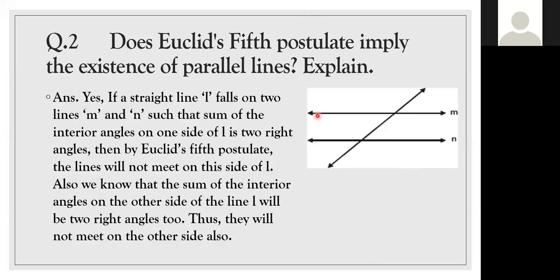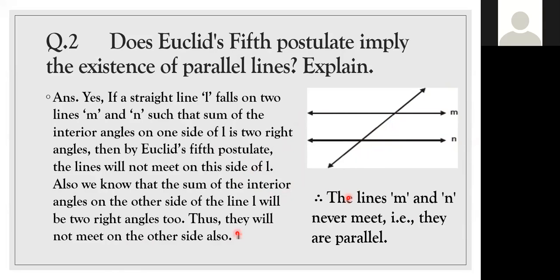So what this fifth postulate says is that if I extend these parallel lines indefinitely towards the left-hand side or the right-hand side, the angles on the same side of this transversal line are supplementary. The sum of these two angles on both sides is 180, so they will not meet on the other side also. Both sides, they will not meet. That's what this says in a short way. Am I clear to everyone? The lines M and N never meet, that is, they are parallel.